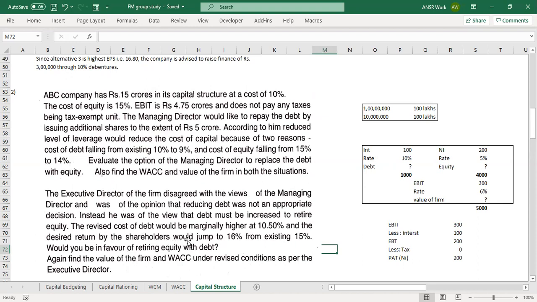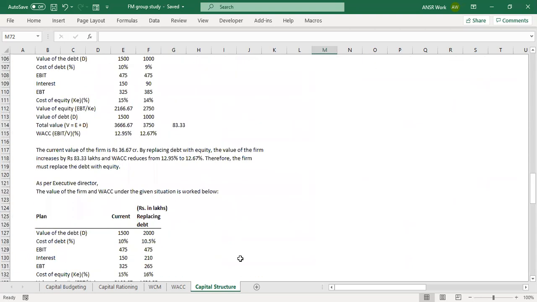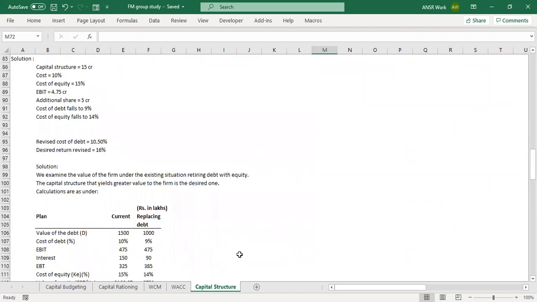No, actually sufficient information is not there. It's not saying how much we are retiring. We are assuming that 5 crores only we are doing. I'm telling you only 5 crores. Go for it. If you have done 21.66, that is also correct, considering the question does not have sufficient information.